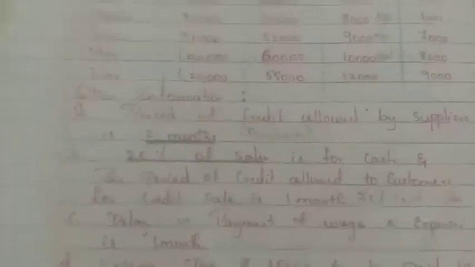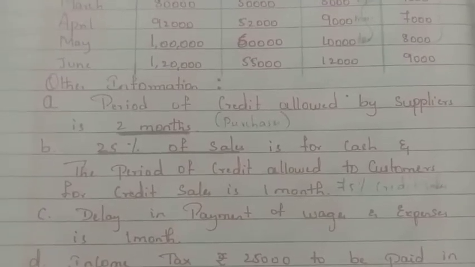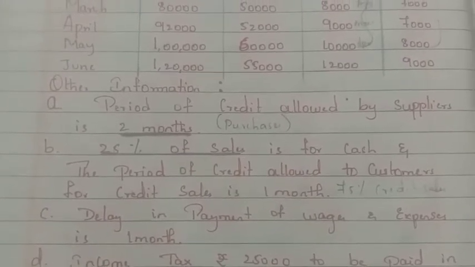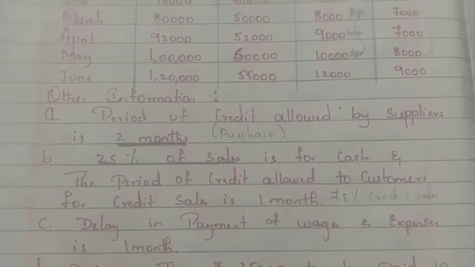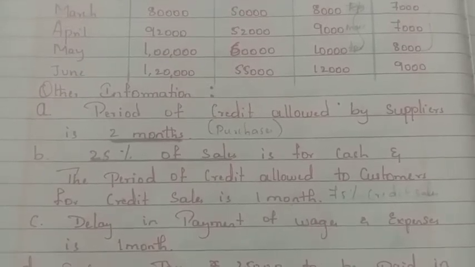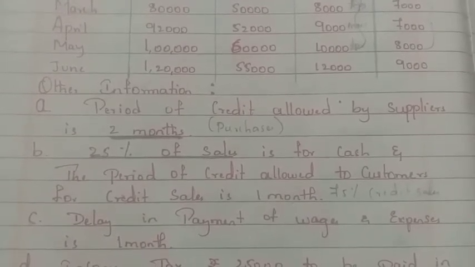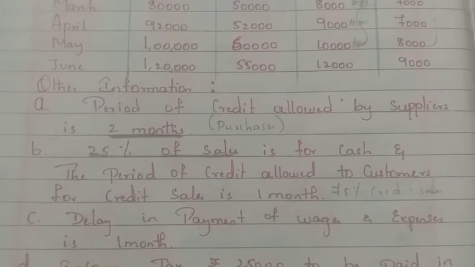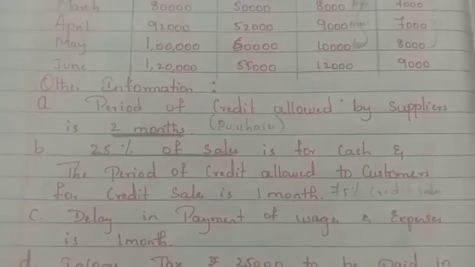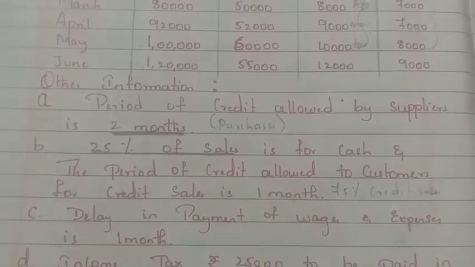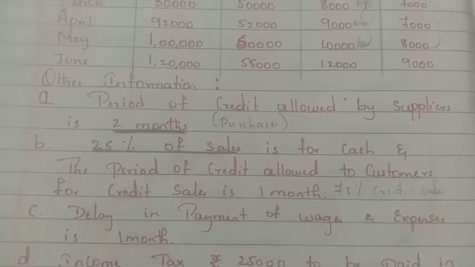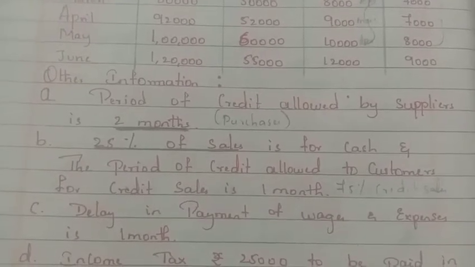Okay, see the other information. This information is very important. Each point you have to understand correctly. First point, the period of credit allowed by suppliers is 2 months. That means the supplier is giving the time period to the company.